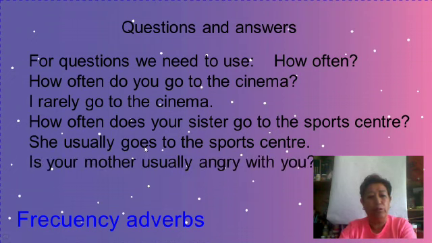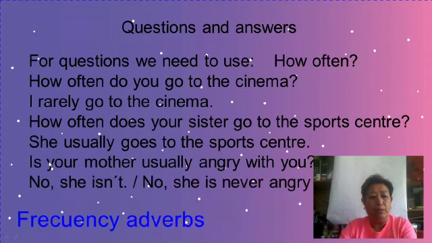Is your mother usually angry with you? Now, in this sentence, we are using the verb to be. So, because it's the verb to be, we don't need an auxiliary. Is your mother usually angry with you? No, she isn't, if we are giving a short answer. Or no, she's never angry with me. Remember that when we use the verb to be, we use it between the subject and the frequency adverb.